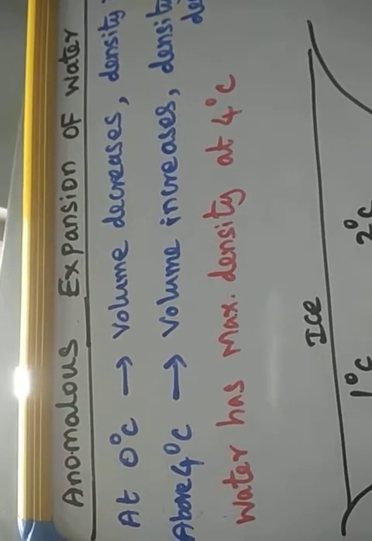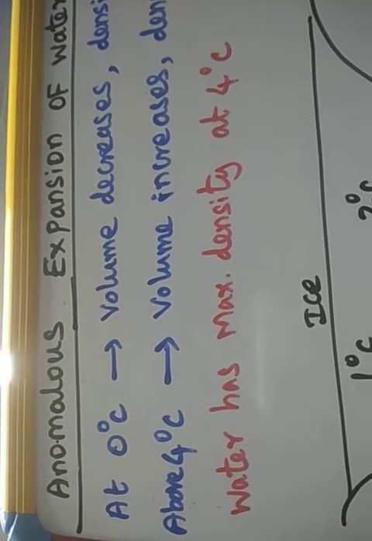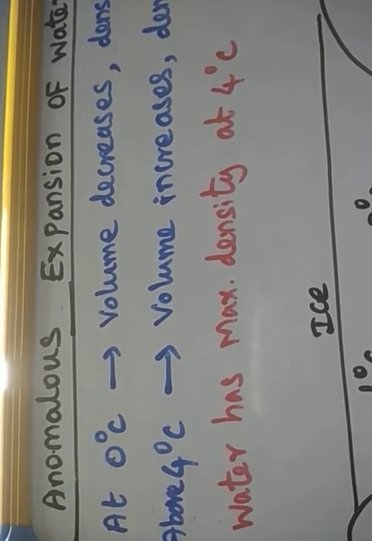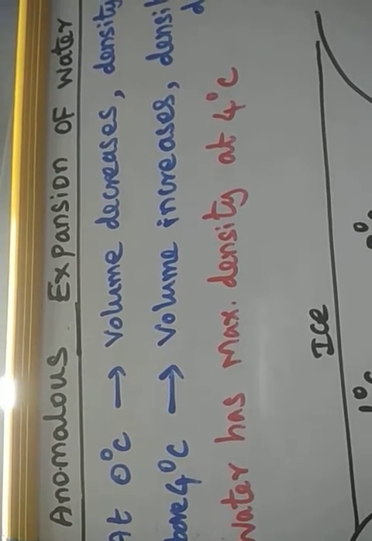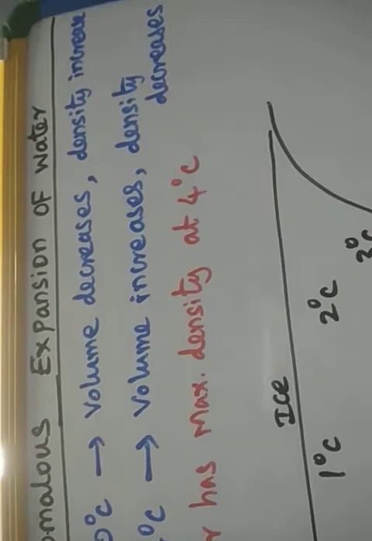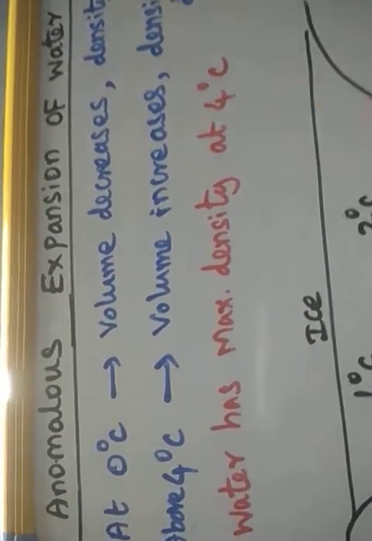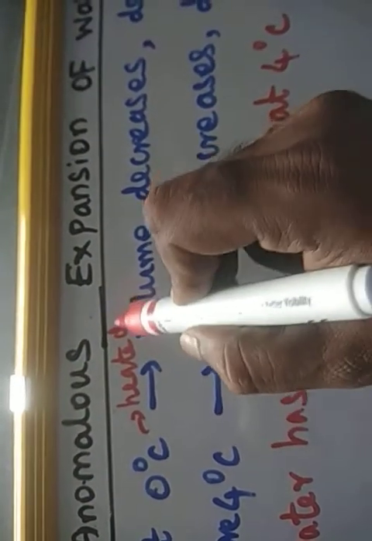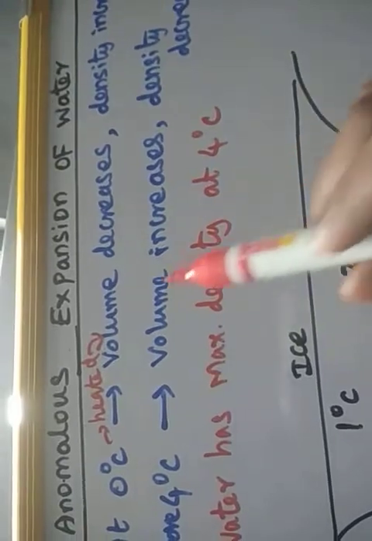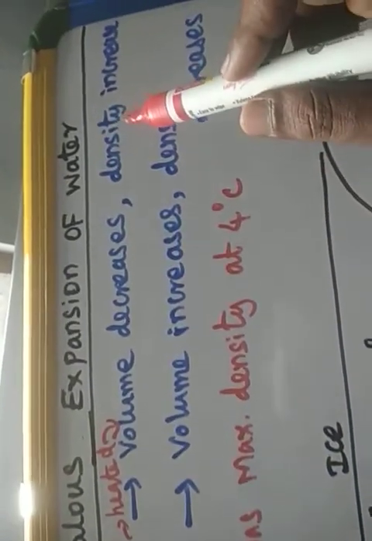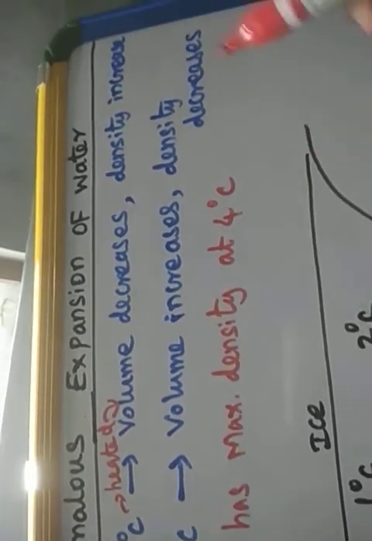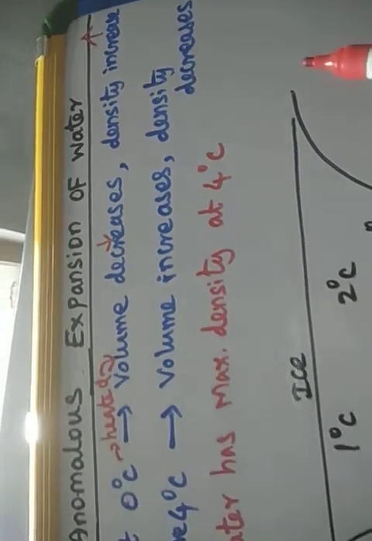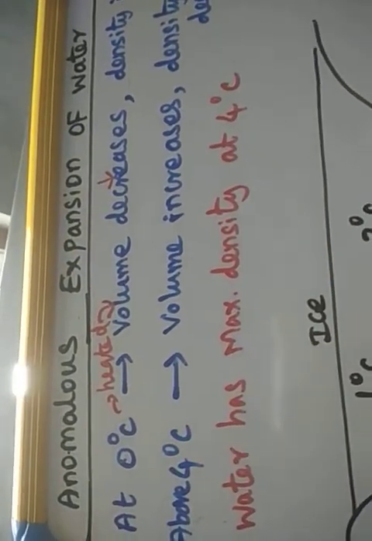Anomalous expansion of water. So when water at 0 degrees Celsius is heated, what will happen? Its volume decreases and density increases. That means at 0 degrees Celsius, when the water is heated, when the temperature increases, the volume decreases, hence correspondingly the density of the water increases. Volume decreases and density of the water increases up to the temperature 4 degrees Celsius.